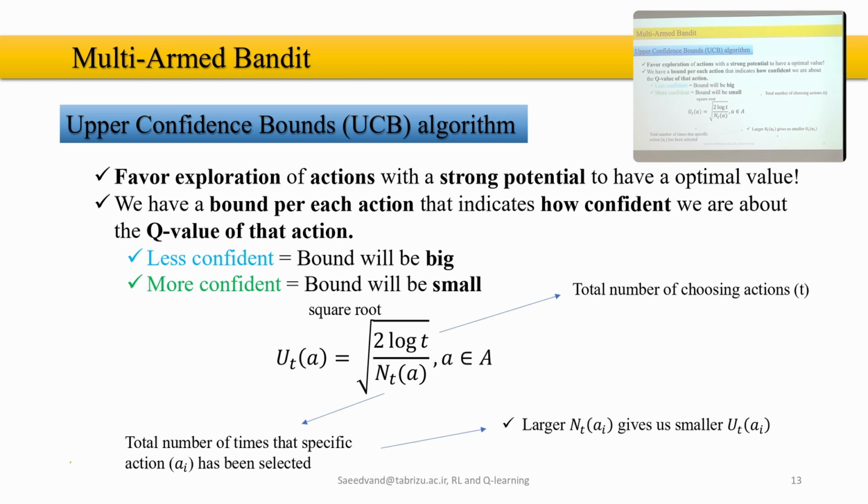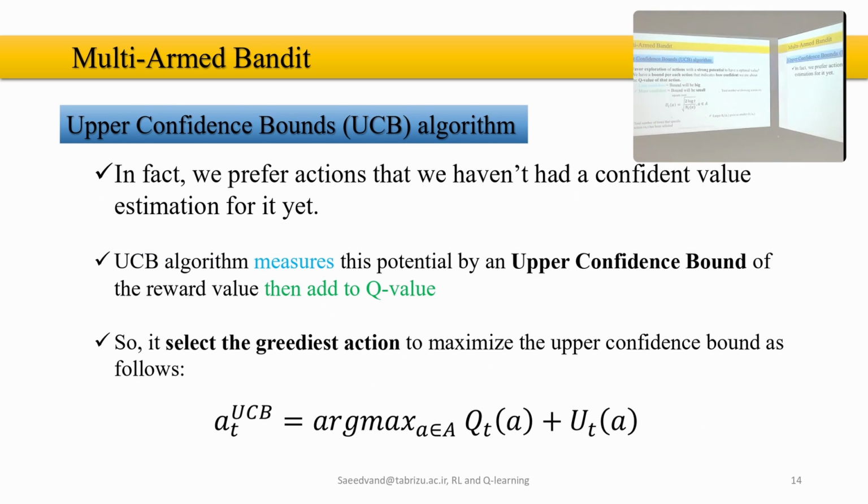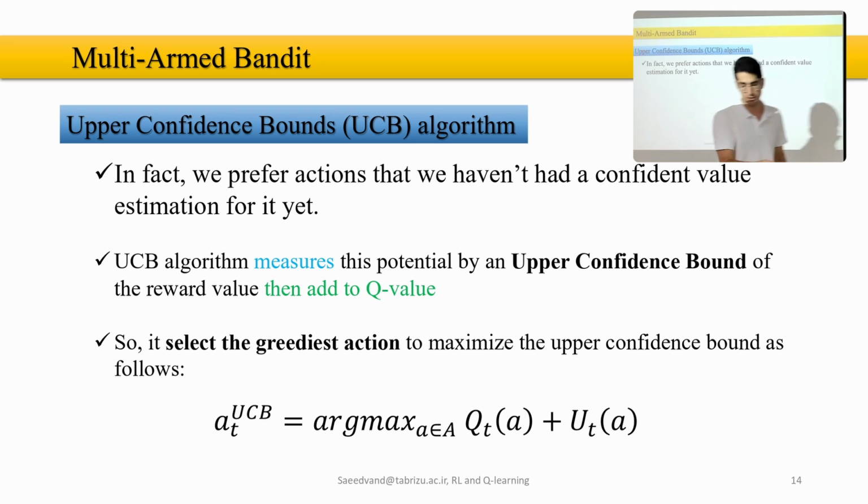What else do we have to mention here? Also, I say that this N_t, the number of times that you are playing, if it's larger, gives us a smaller bonus and decreases the uncertainty. Because we want to give more chances to a machine that we haven't played much. If we played this machine thousands of times, but only 10 times that machine, we cannot be confident about that machine, right? We want to give more chance to it, and we define that with the term over there.